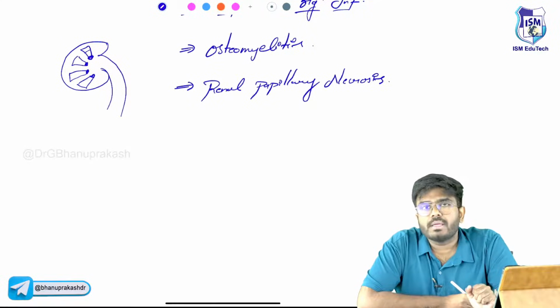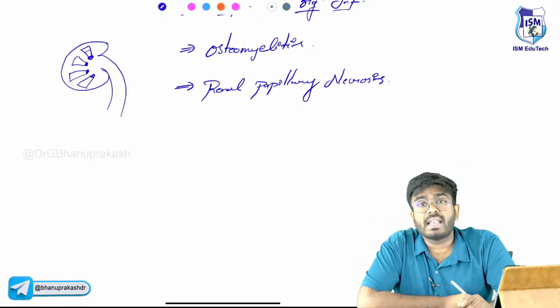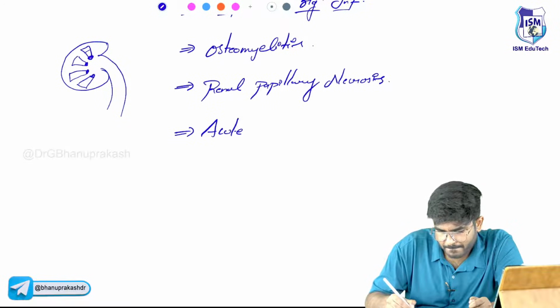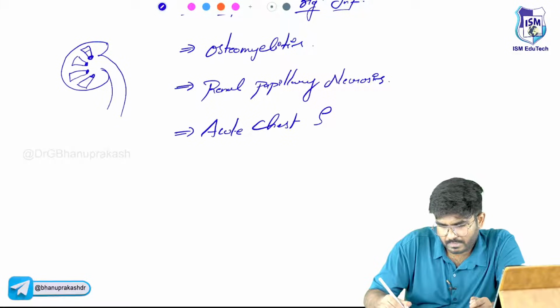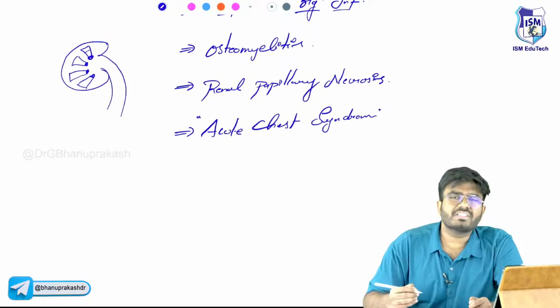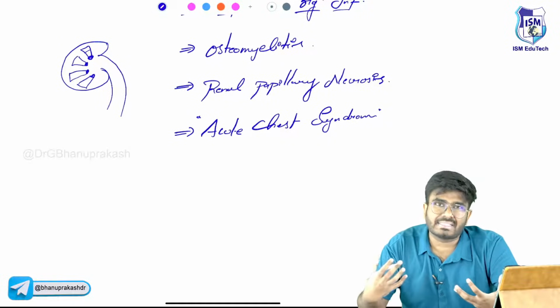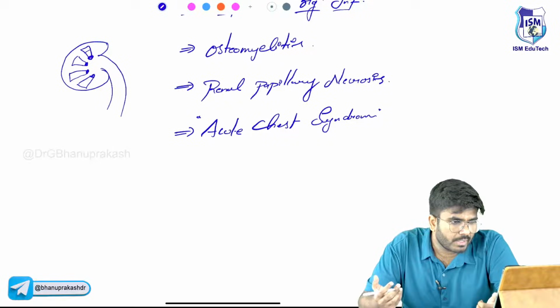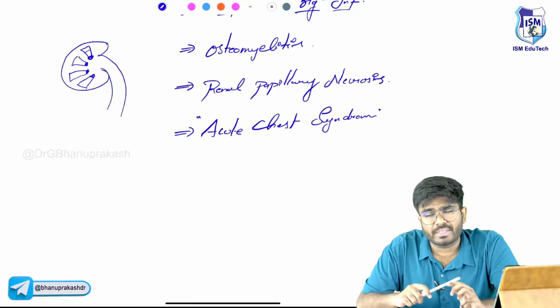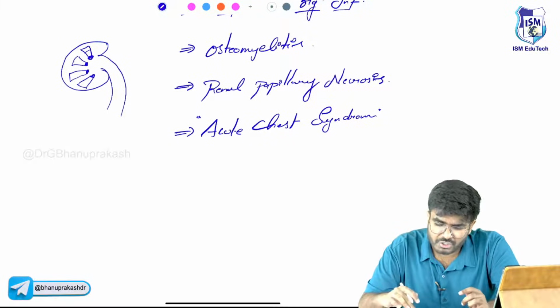That's the important point. Next, the blockage of the blood vessels in the lungs will cause acute chest syndrome. Blockage of the blood vessels in multiple areas will cause a pain crisis. The patient is going to have the pain. So these are some important points which I want you to know. Pain crisis will be there, renal papillary necrosis is going to be there, osteomyelitis.